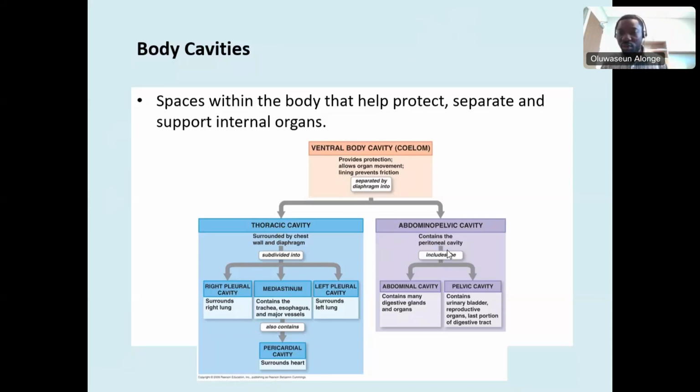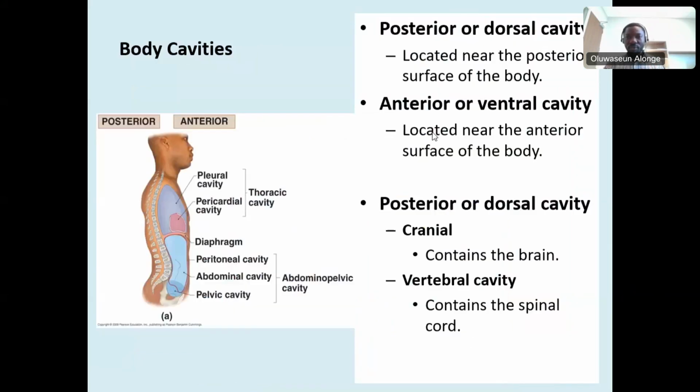Now, the other one right below the thoracic cavity, you have the abdominal cavity, and then you have the pelvic cavity. The abdominal cavity consists of digestive organs and glands. Then you have the pelvic cavity, which has the urinary bladder, the reproductive organs, and some portion of the digestive tract. Now, these are just a way to reinforce what we just looked at.